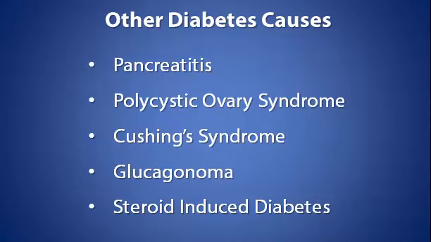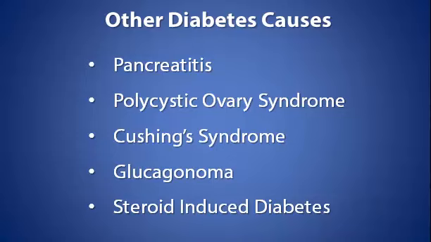Polycystic ovary syndrome. One of the root causes of this is obesity-linked insulin resistance, which may also increase the risk of prediabetes and type 2 diabetes. Cushing's syndrome. This syndrome increases production of the cortisol hormone, which serves to increase blood glucose levels. An overabundance of cortisol can cause diabetes.